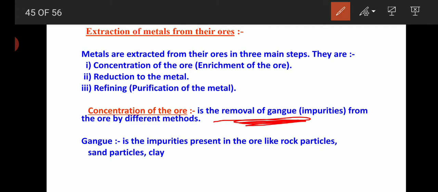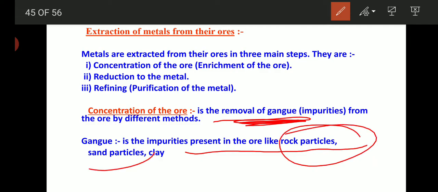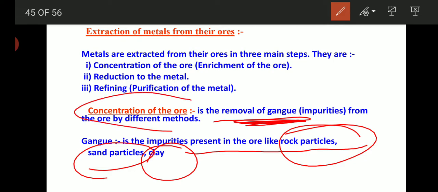Similarly, here gangue particles means the basic impurities present in an ore. Here is the definition of gangue particles. It is an impurity present in ore like rock particles, sand particles, clay, etc. All these are basic impurities, and they are removed through some physical method. That method is called concentration of the ore.